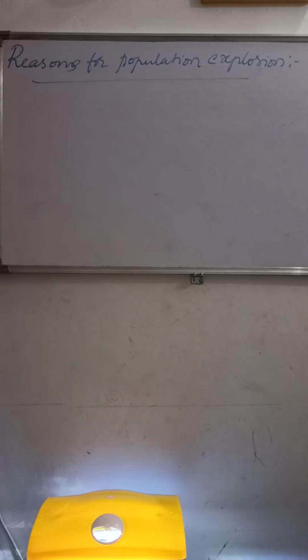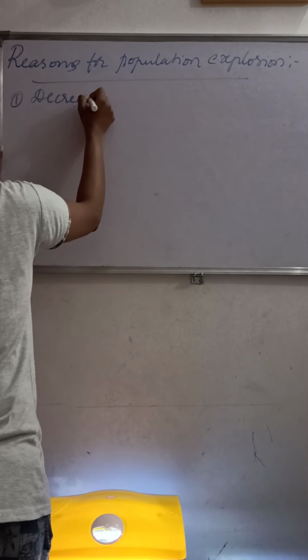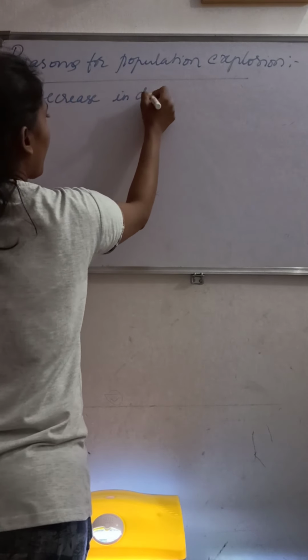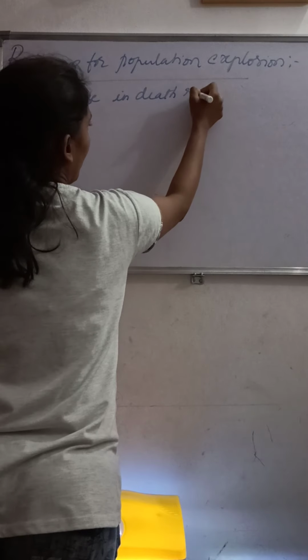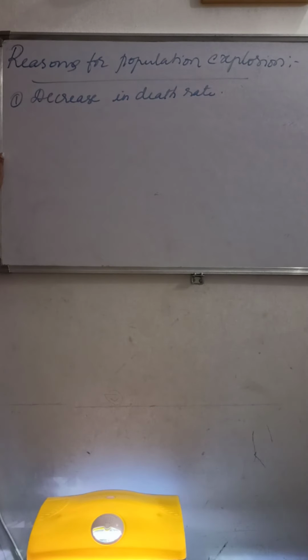The first point is a decrease in the death rate. Why is there a decrease in the death rate? Because of the medical facilities and also the lifestyles that we are leading.